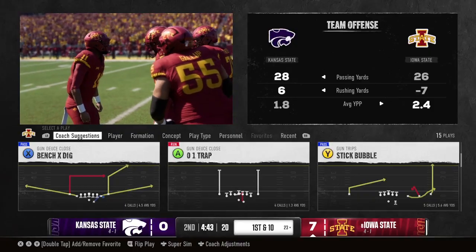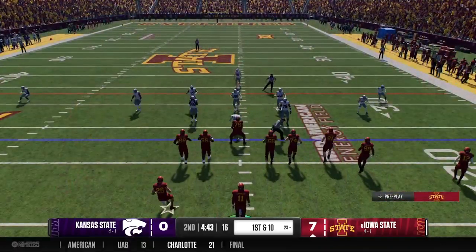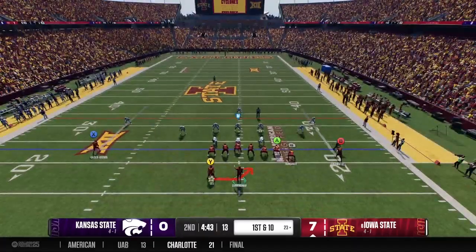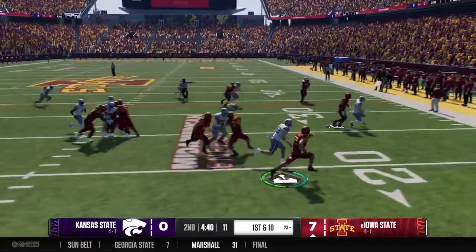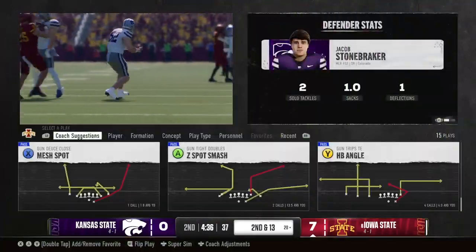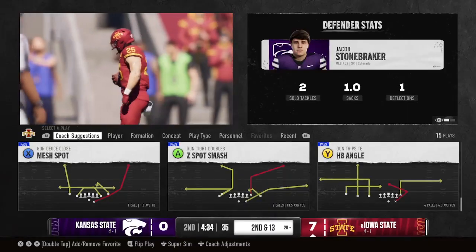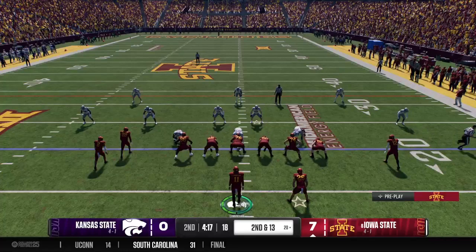Iowa State sending the offense back out. Here's another opportunity, Jesse, to stretch out this lead after punting last time. I think it goes back to your playmakers, Reese. I think it's finding the guys that have been working for you earlier on in this game and getting them the football. Yeah, and there's obviously no need to panic. I mean, think about it. You got the lead. You got the football. You got to be smart with the football, make your plays, put a good drive together here.